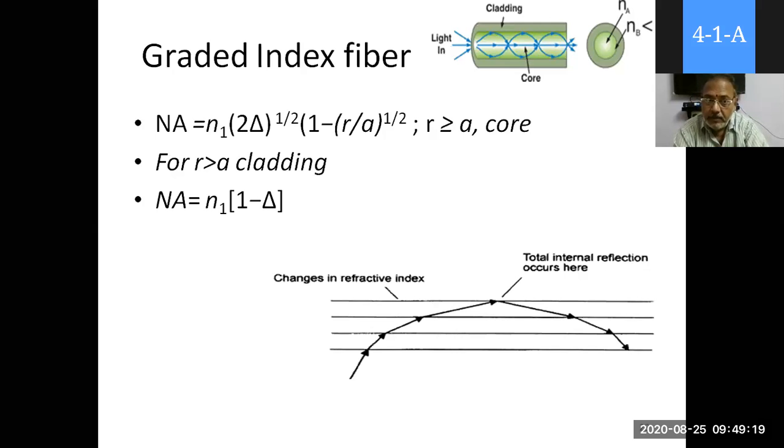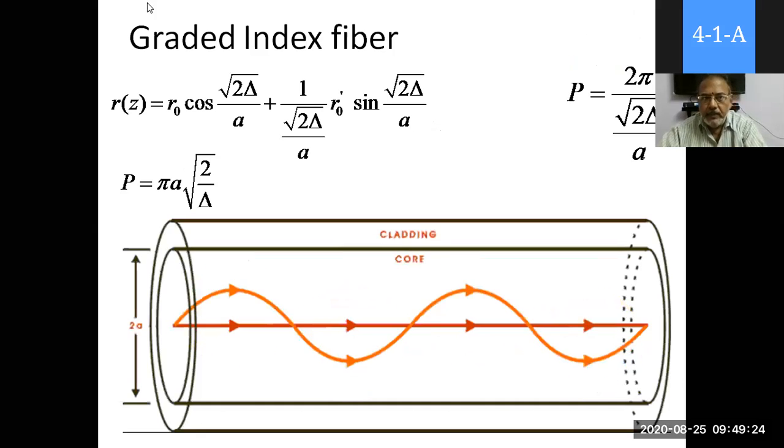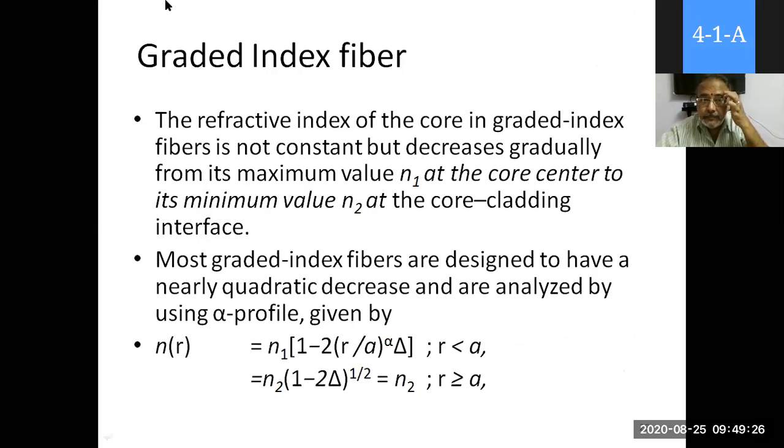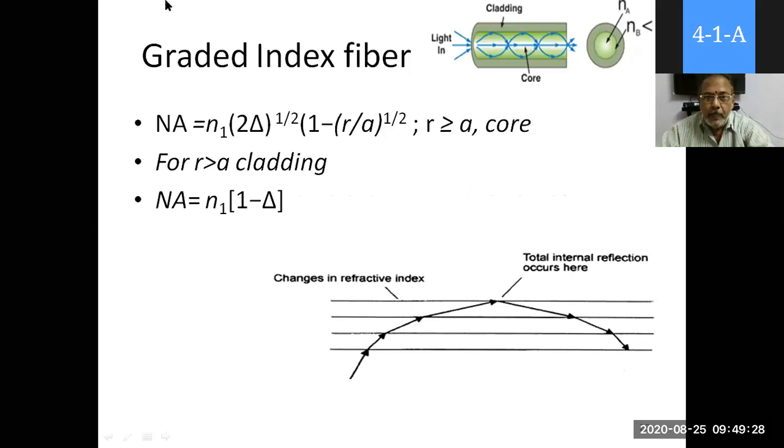Now here NEA is different in the graded index fiber, so that we have given here. NEA is equal to n1 times the square root of 2 delta times the square root of 1 minus (r by a) to the power 1 by 2.